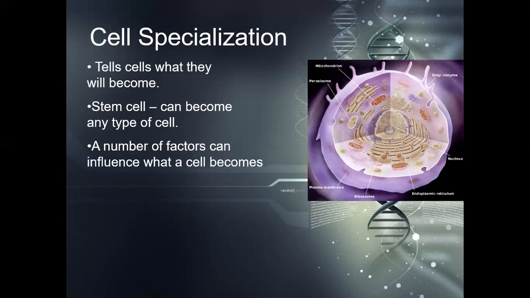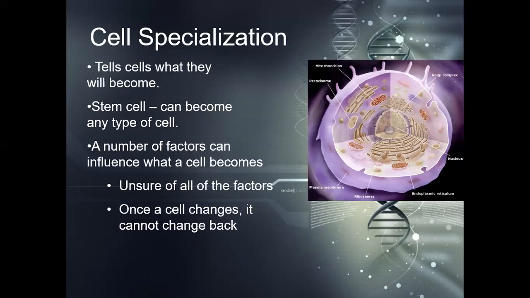So a number of factors influence what a cell becomes. Quite frankly, we're unsure of all the factors, which is why we still need the stem cell research. But again, it comes at a price. Once a cell changes, there is no going back. That's it. If it turns into a bone cell, it's a bone cell forever. It can't go back and forth and change into different types of cells.